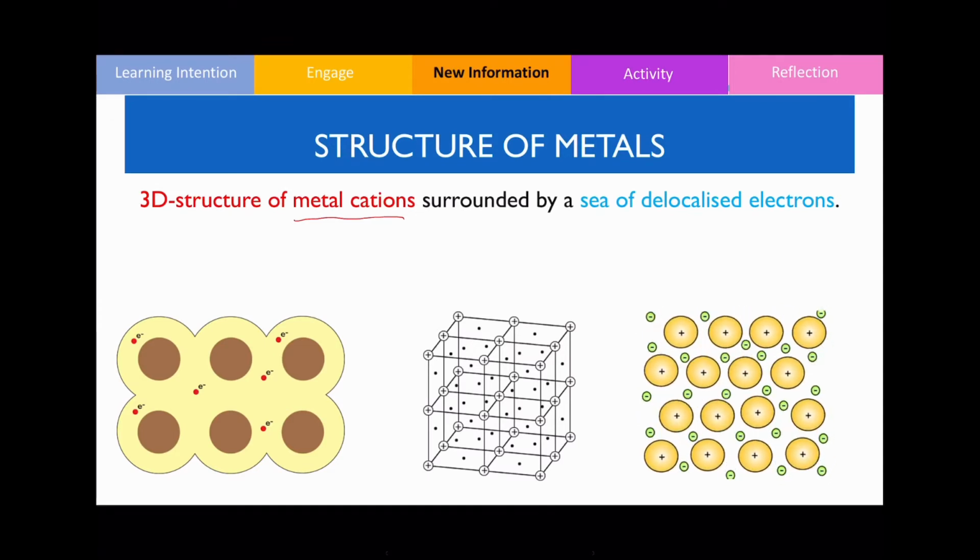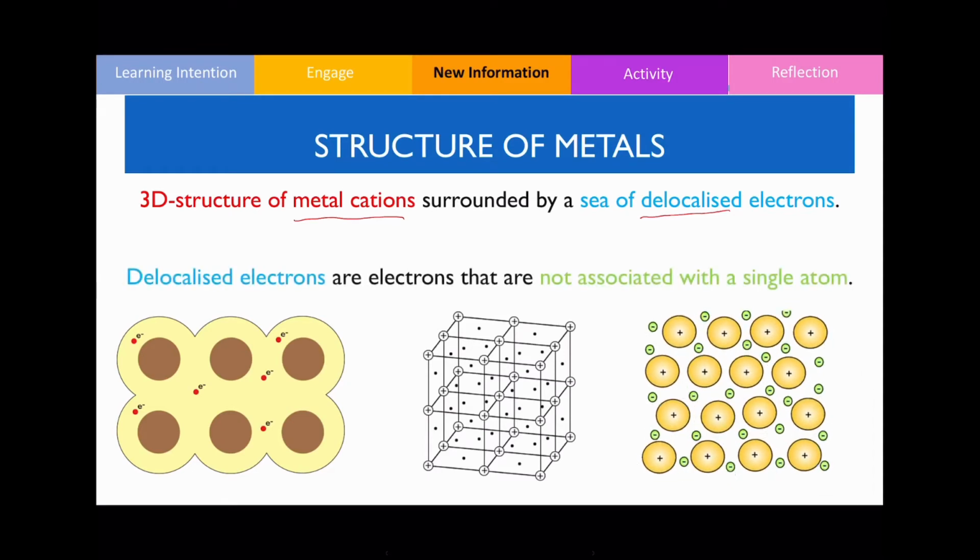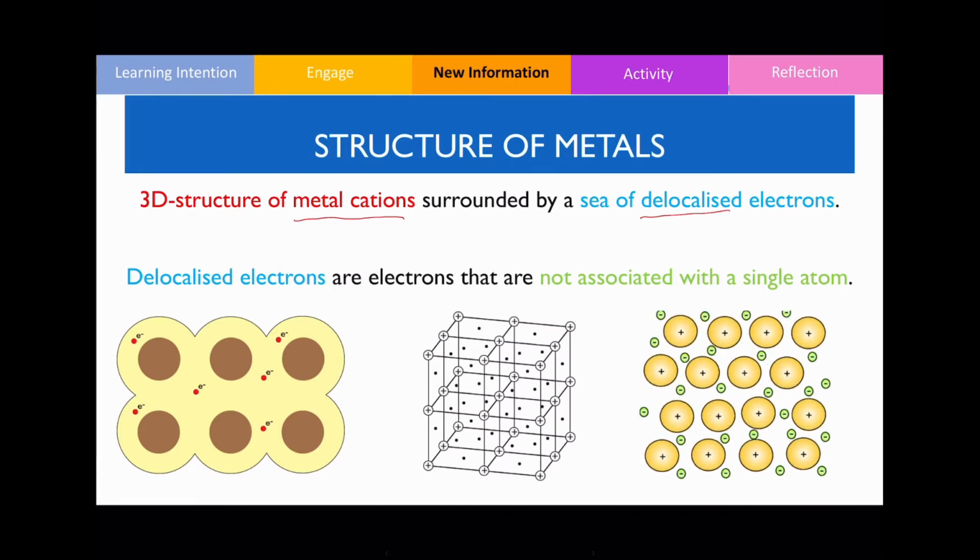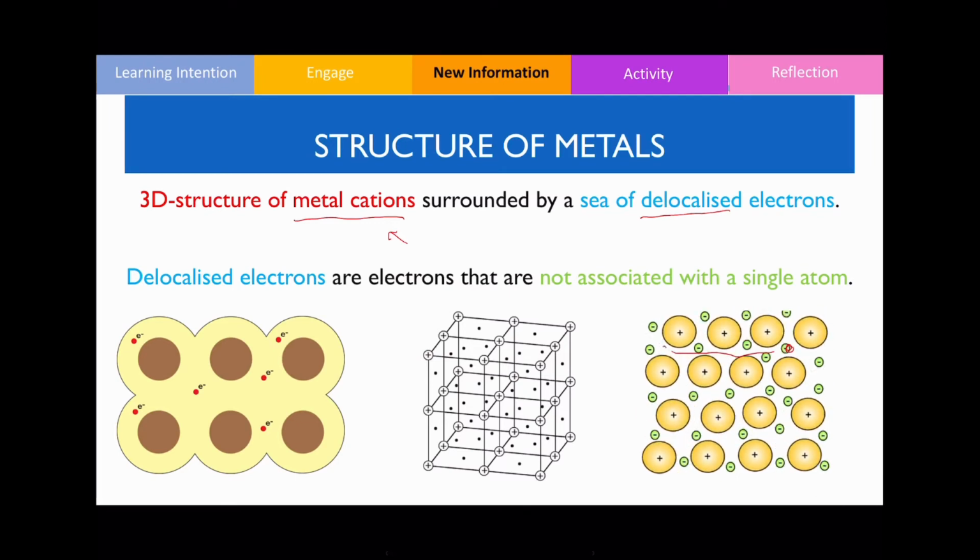It's referred to as a sea because there's an abundant amount of electrons, okay? And the type of electrons is referred to as delocalized electrons. Delocalized electrons are essentially the valence electrons that were lost, okay? In order for you to become an ion, you have to lose electrons, and so these are the valence electrons over here. But these valence electrons are not associated with a single atom at all. What that means is that this electron can freely move around the actual structure, okay?